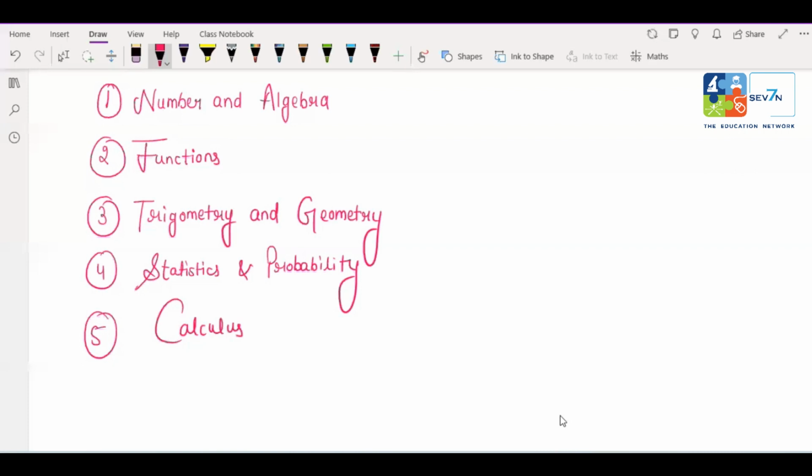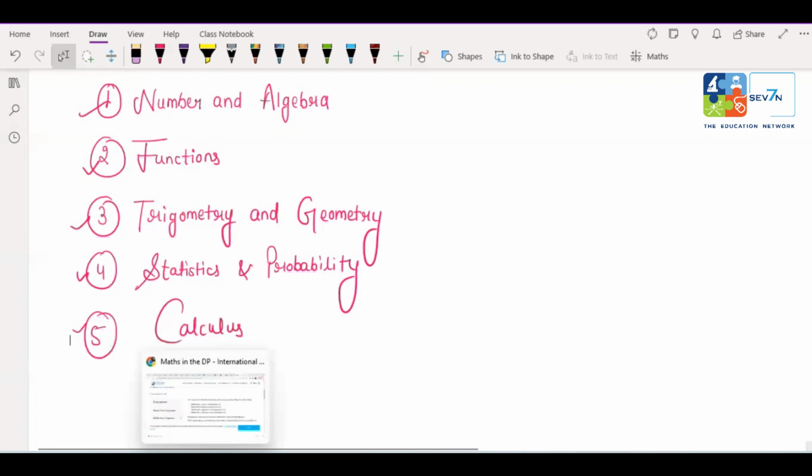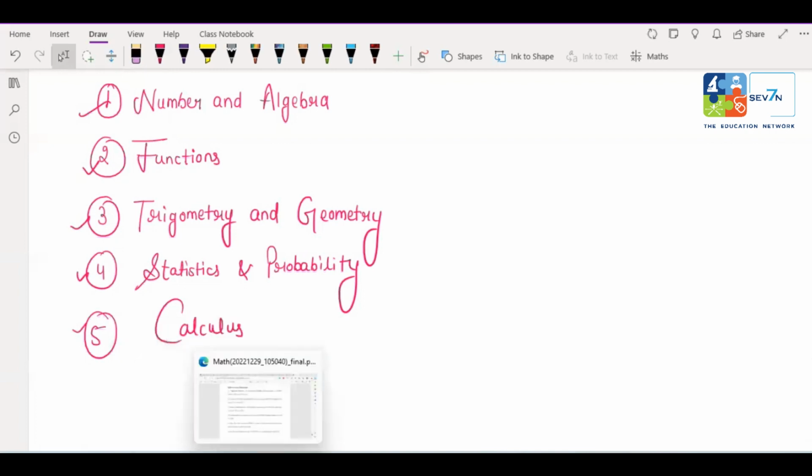Actually, the names of the units are the same for all the levels, but the topics within these units are different according to the levels. So these are the 5 units we are going to learn, and I'll tell you some more briefly about the IA as well, as you are in grade 10 only. Now tell me, I've discussed very basic things to you. So can we proceed with a short topic of mathematics? Should I talk about a topic?